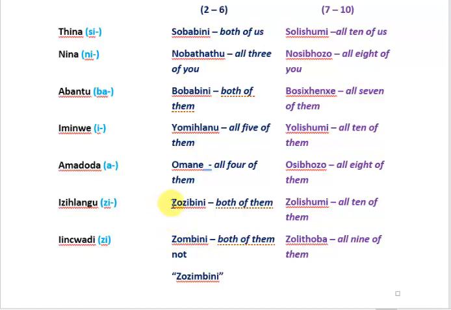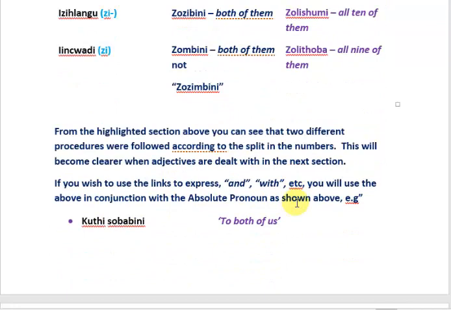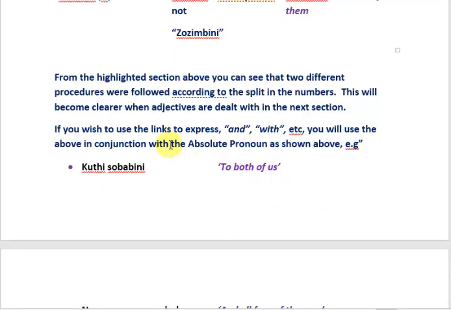But let's look at izihlangu. Zozibini. There's your zi there. Okay, and then zolishumi, not zozilishumi. Okay, so from the highlighted section above we can see that the numbers are split, and therefore there are 2 different procedures. And as mentioned before, it will become clearer when you deal with the adjectives. But this gives you an idea.